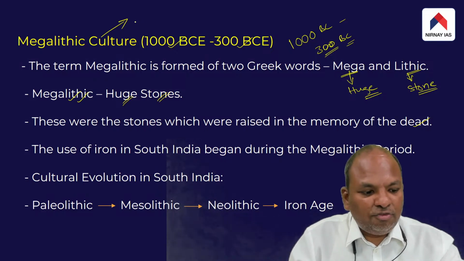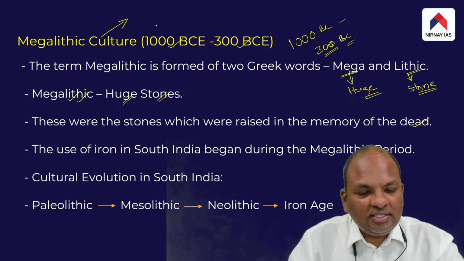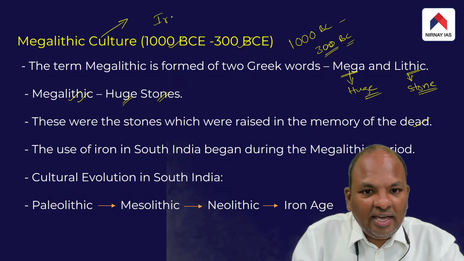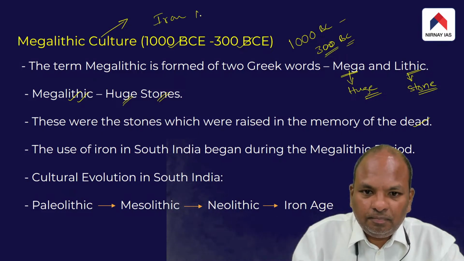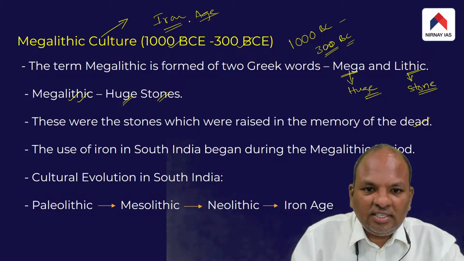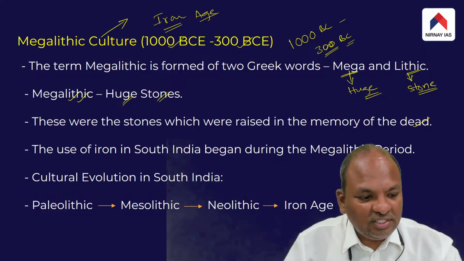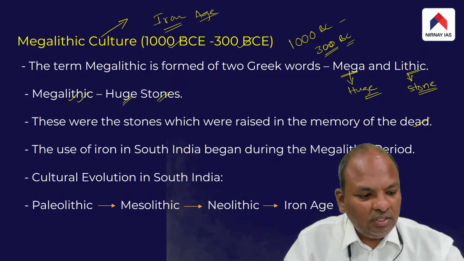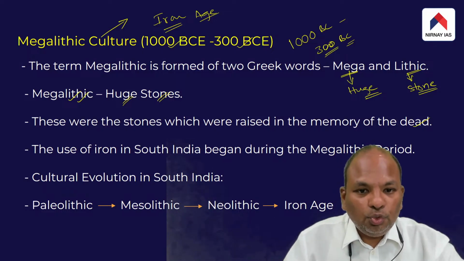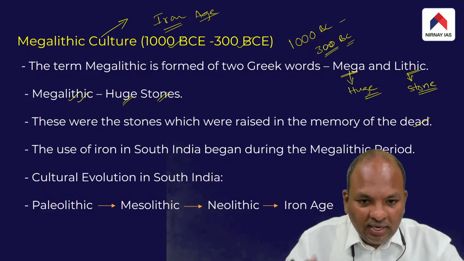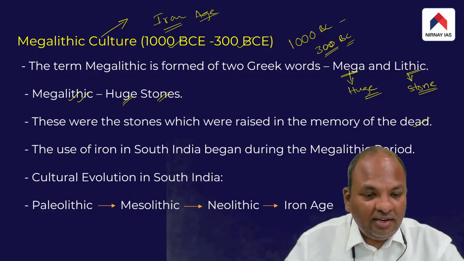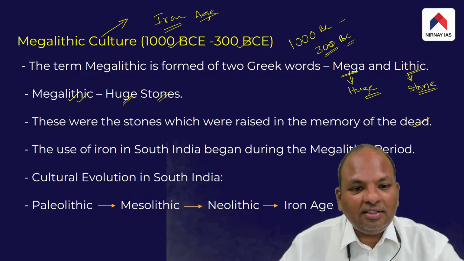Megalithic culture is basically the Iron Age culture of South India. This was because the use of iron in South India began precisely during the megalithic period.